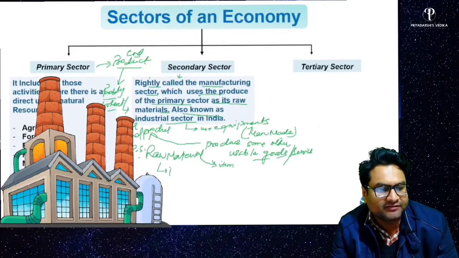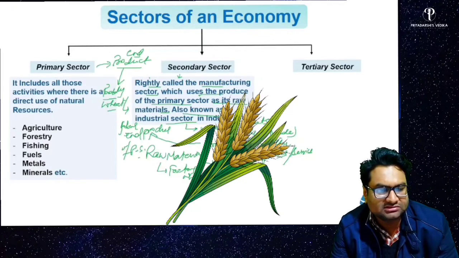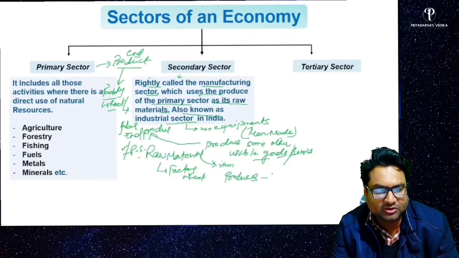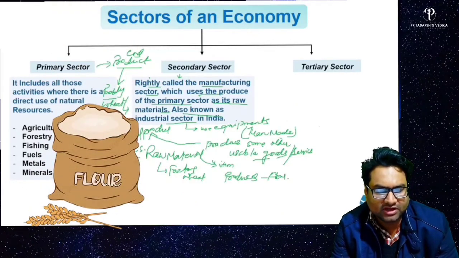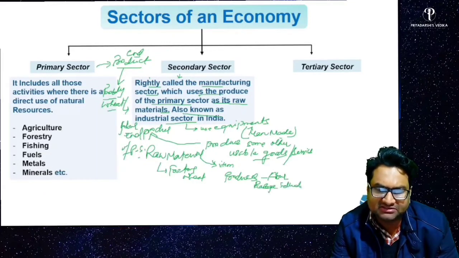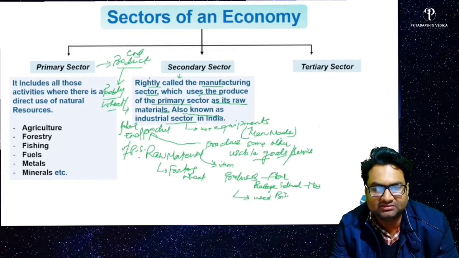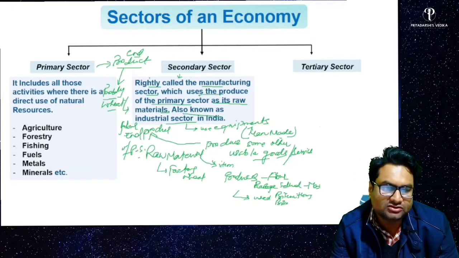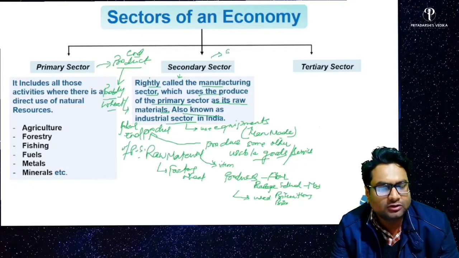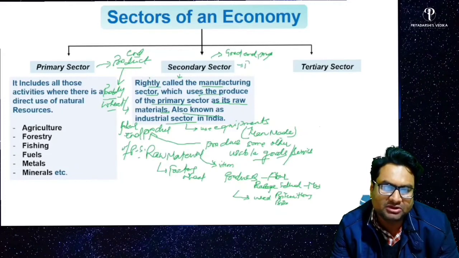Here, let's say, take the example of a factory using wheat, and it produces flour, okay, packages it, and it can be sold in the market directly, or it can be used further by some biscuit company to produce biscuits, okay. So in the secondary sector, goods can be used as an end product, or it can be used as an intermediary product, right?